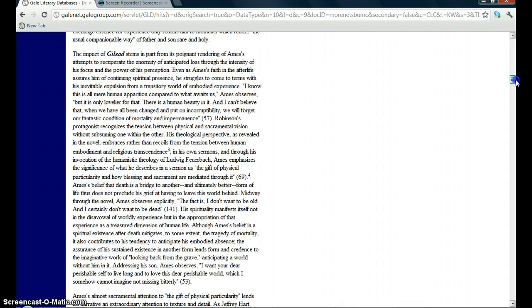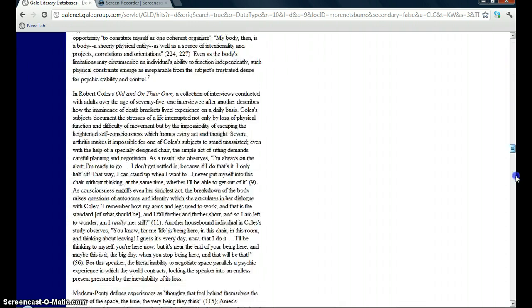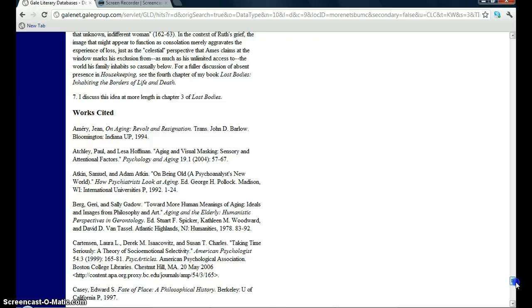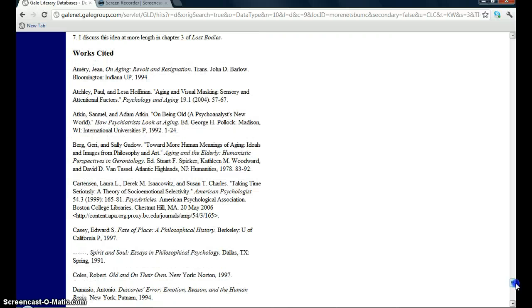You'll notice that there is a lot of information on the novel itself. And if you scroll down towards the very end, you'll notice a section for notes as well as works cited. And so you'll want to keep that in mind if you're looking for more resources and you need to cite additional resources. This may be a great place to go.